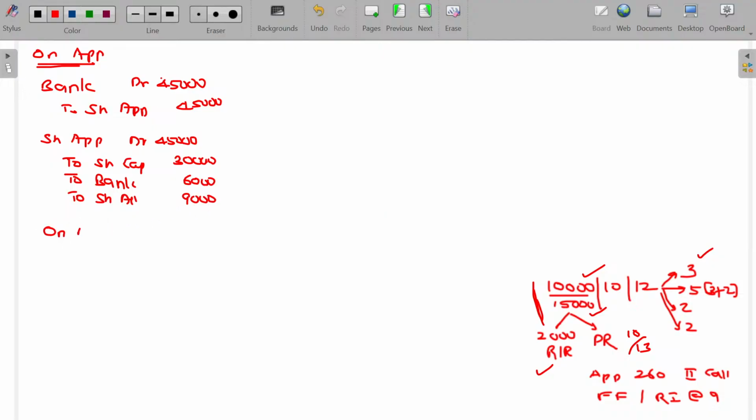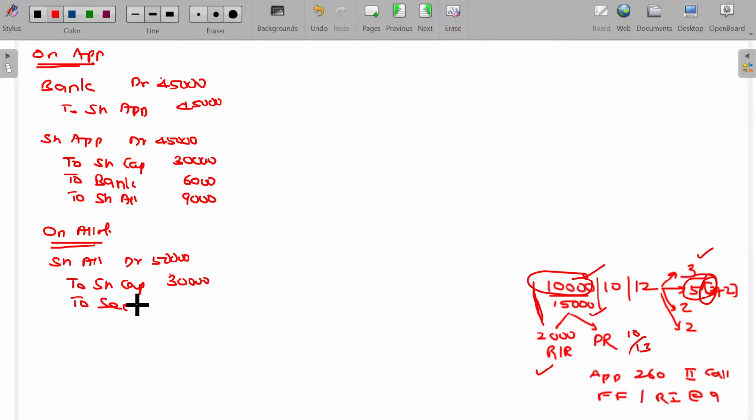Then on allotment, the entry being due entry. Share allotment, the amount recoverable for allotment being 5 rupees per share. For 10,000 shares, 50,000 we have to receive. Though we have to receive 50,000 rupees, 3 rupees is for the capital. Share allotment to capital, 3 rupees into 10,000, 30,000 rupees. Another value will be securities premium, 20,000 rupees. Is that clear?